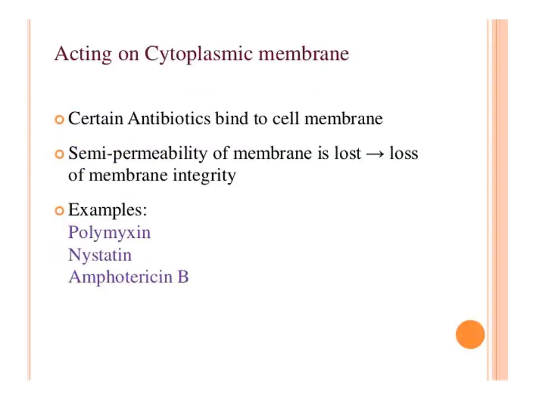The second mode of action of antibiotics is acting on the cytoplasmic membrane. Certain antibiotics bind to the cell membrane of the bacteria. Semi-permeability of the membrane is lost because of this attachment. So examples of antibiotics which act only on the cell membrane are polymyxin, nystatin and amphotericin B.